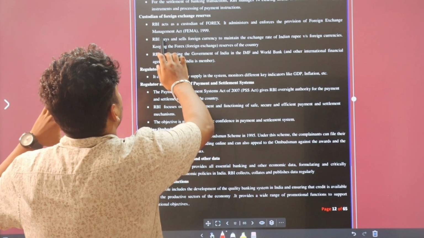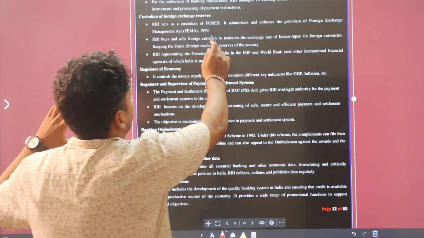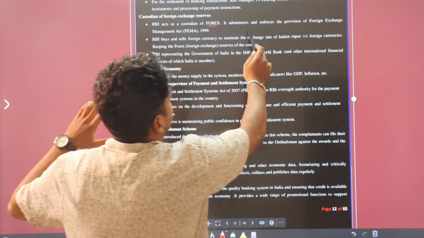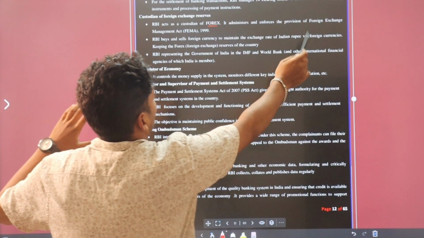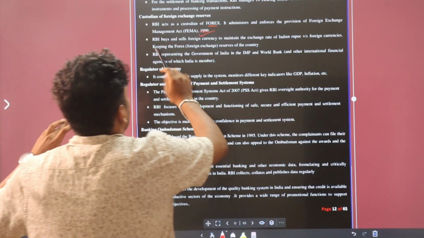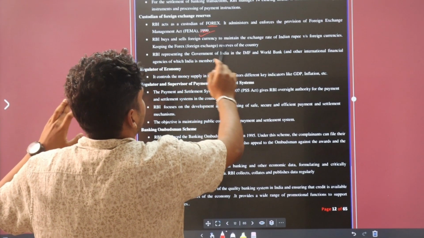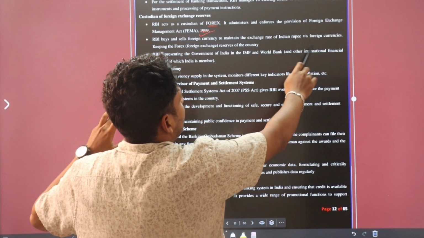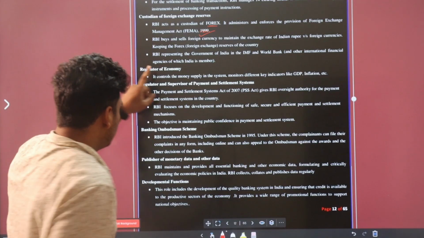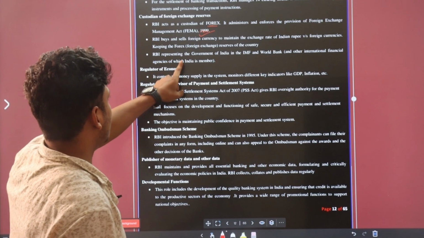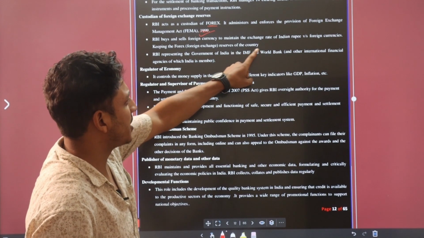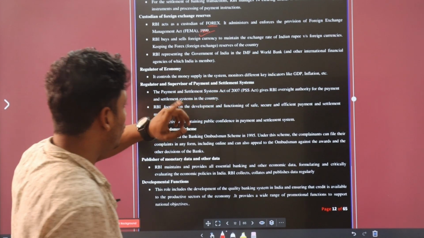RBI acts as a custodian of forex reserve. It administers and enforces the provisions of foreign exchange management under FEMA 1999. This is not important, but you can read this only. RBI buys and sells foreign currency to maintain the exchange rate of the Indian rupee and foreign currency, keeping the foreign exchange reserve of the country. RBI represents the Government of India in the International Monetary Fund and World Bank.